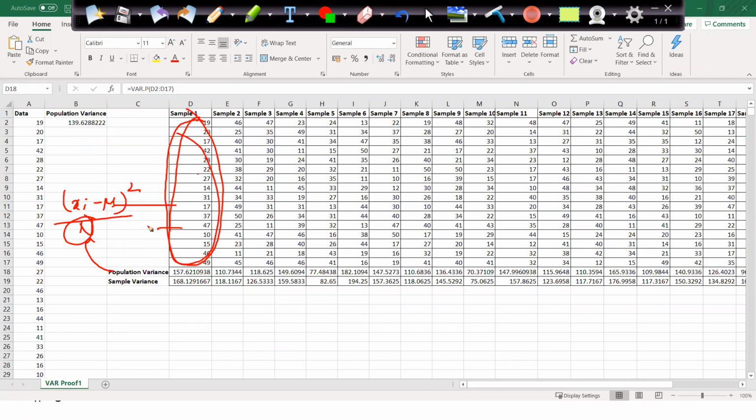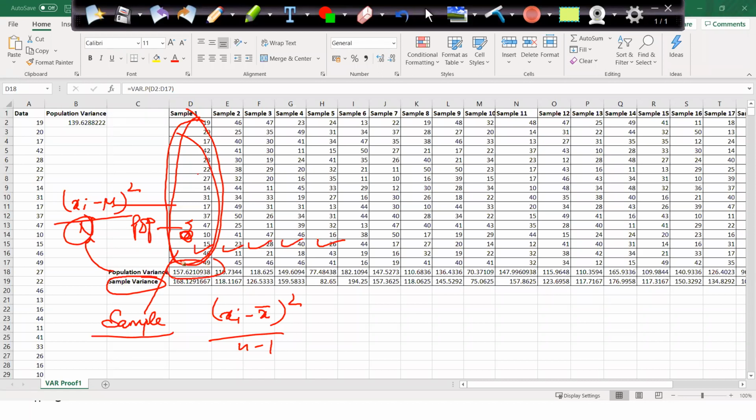I am considering this as a population. When I go to sample variance, I am considering this entire data as a sample, not as a population. So the formula I am using is xi minus x bar whole square by n minus 1. Here I am considering all the values as a population and getting this variance. When I consider all this as a sample, I am getting this variance.